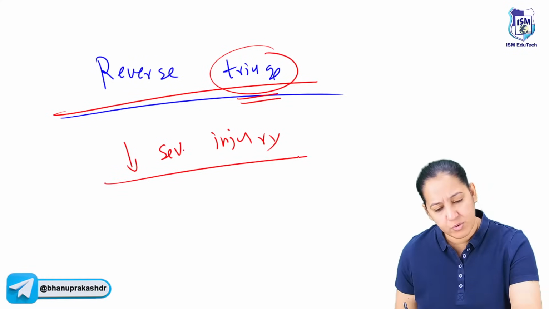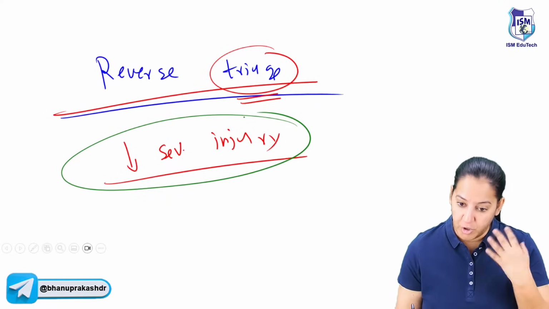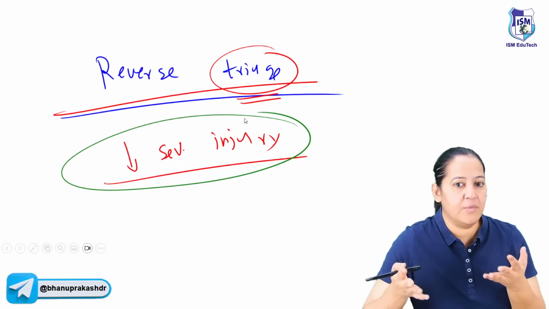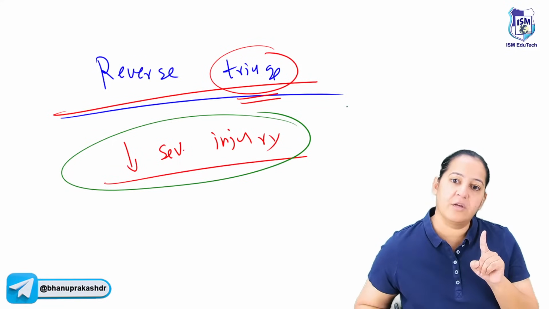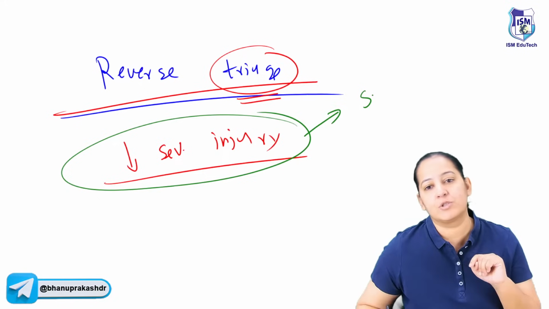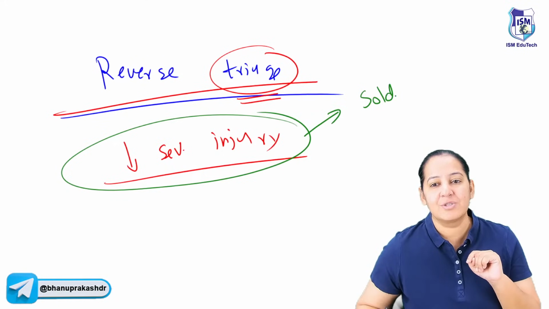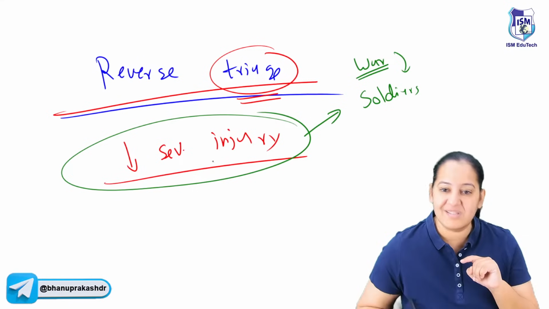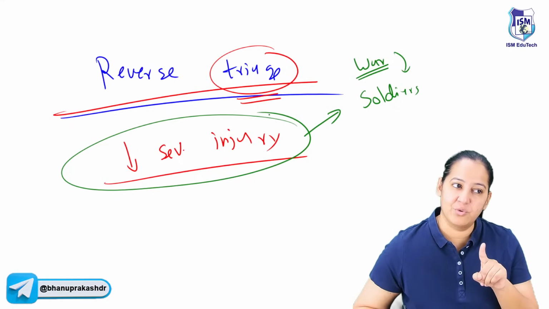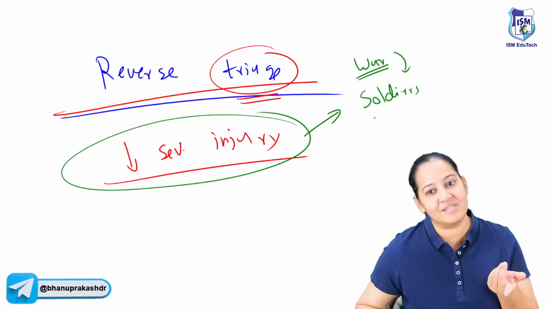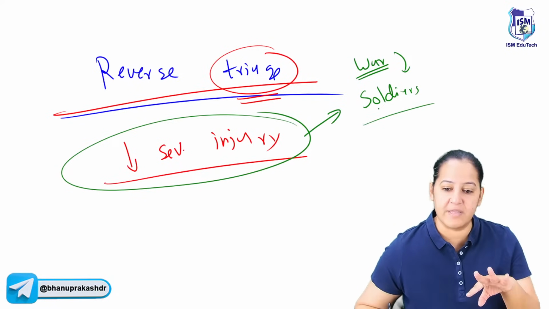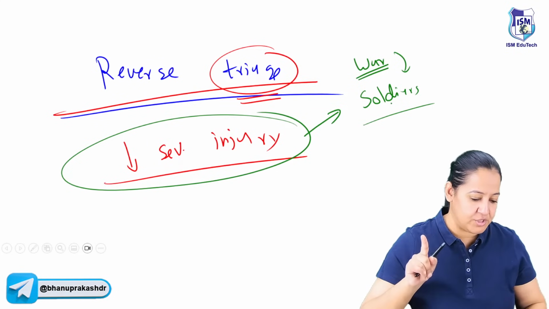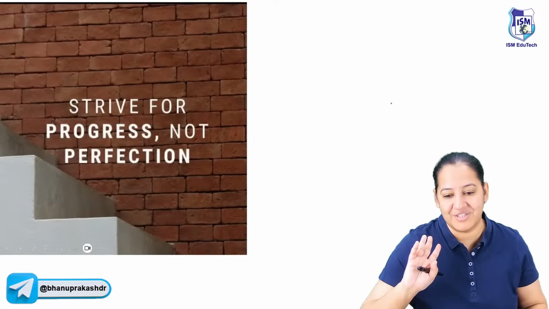You will say, ma'am, when do we do so? You are saying that the one who is more injured should get treatment first, follow the sequence, but here you are breaking the rule. We break the rule in an exception, and the exception is the soldiers. Imagine a war is going on and the soldiers are injured. Here we follow reverse triage. Even if the soldiers are less injured compared to other people, we attend to them first so that they become fit again and go back to the war. This is the situation where we follow reverse triage. It's also a question, so please learn that.